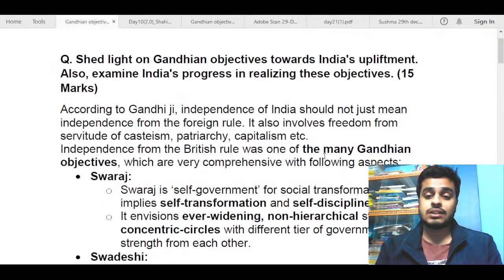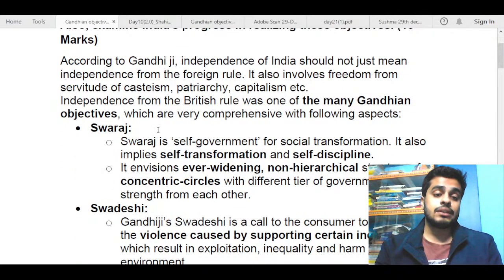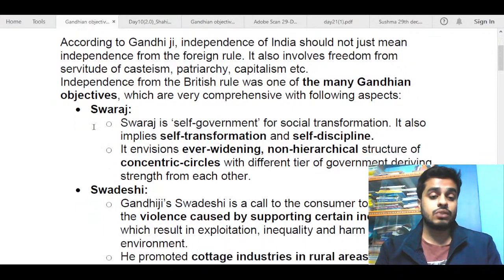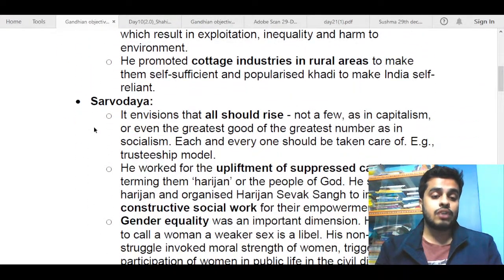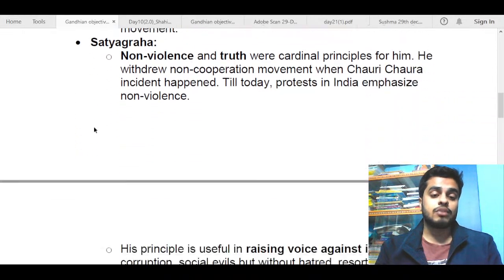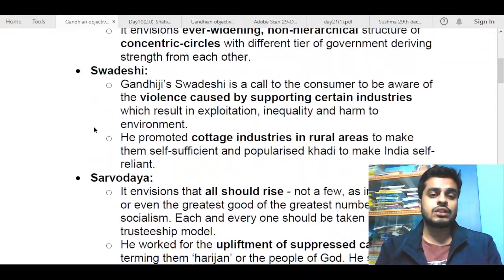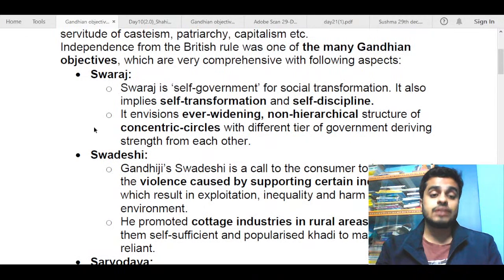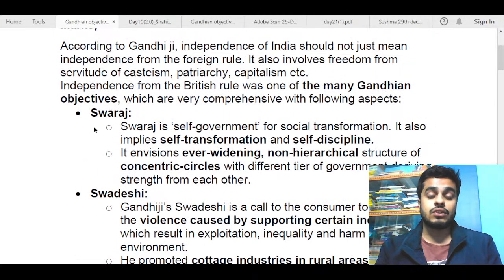Now you had to mention some of the keywords here. For example, Swaraj, you had to mention Swadeshi, you had to mention Sarvodaya, you had to mention Satyagraha. So these were the keywords basically for this answer. Avoiding these will result in loss of marks. So I will suggest that you should mention these. And if you had a core grasp of these keywords, I think it was enough for you to explain what it all meant.